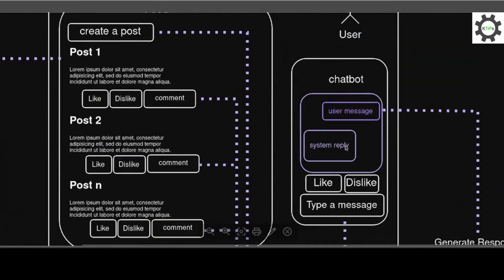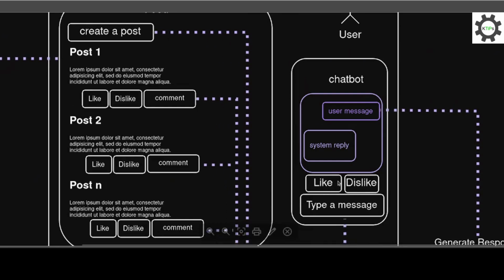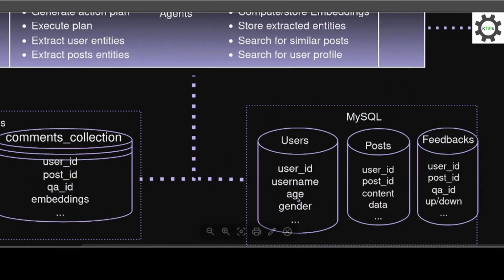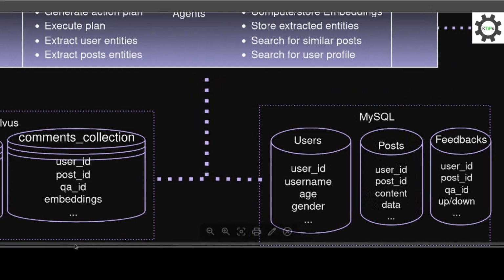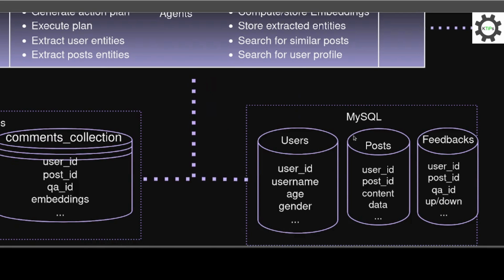As said previously, the user has the possibility to communicate with the system. Each time the user takes an action, we will analyze and extract what we need. In the users table we will store username, age, gender, and so on. In the posts table we will have the user ID, the post_ID, the content, etc. Here I want to mention that we will only store embeddings in the vector store, as the plain text will be in the MySQL database. This is for avoiding redundancy in our system. The same will be applied for the feedback the users will be sending.